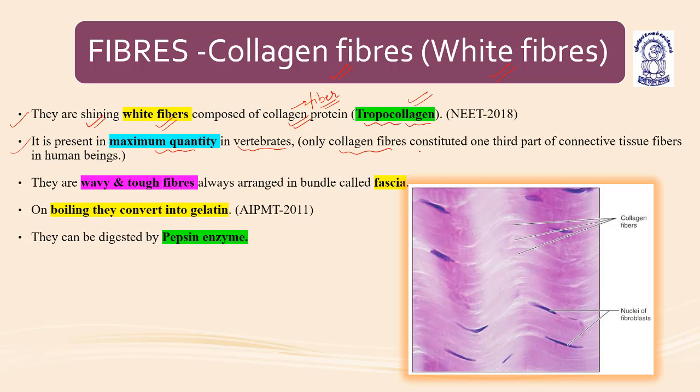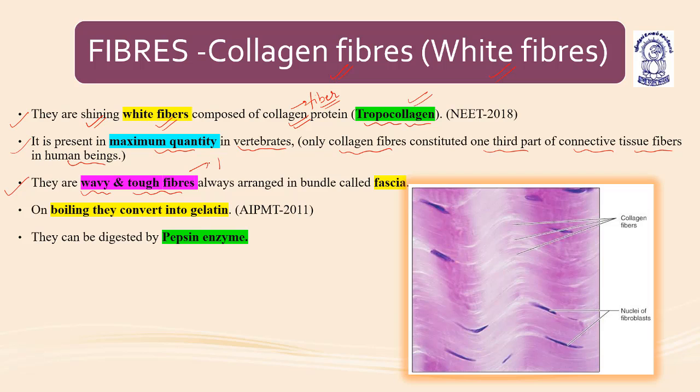Collagen fibers constitute one third of the connective tissue fibers in human beings. Out of the total connective tissue fibers, one third is shared by the collagen fibers. These fibers are wavy, wave-like, and very tough.